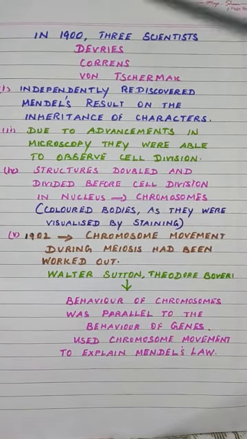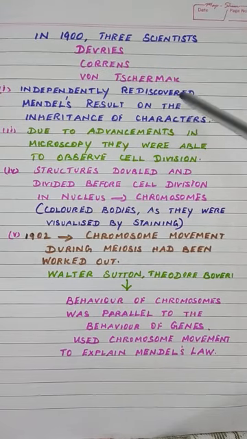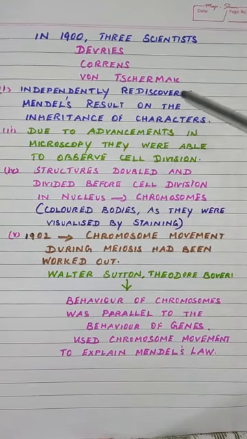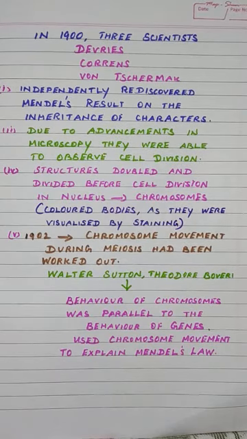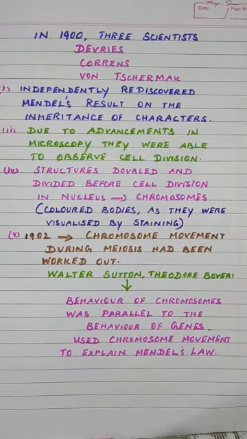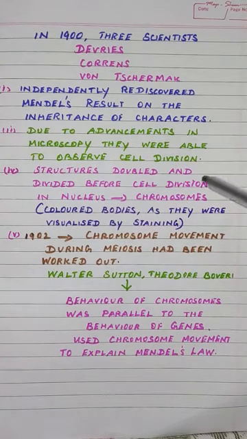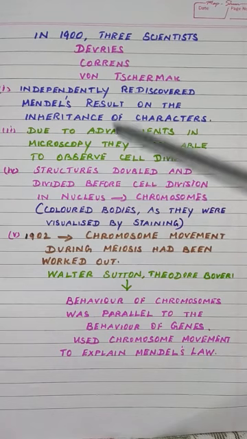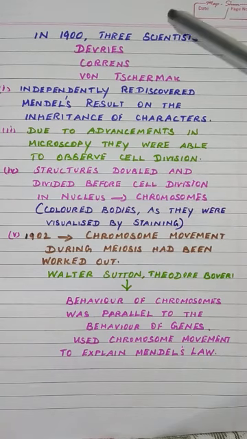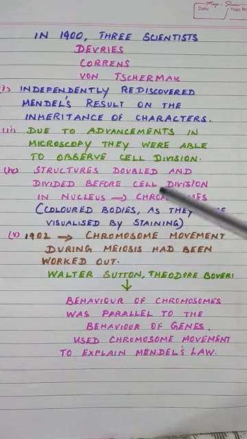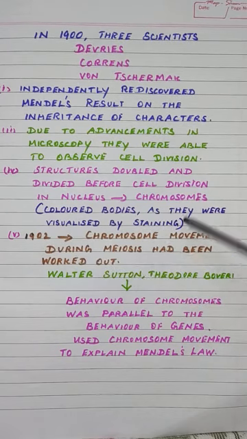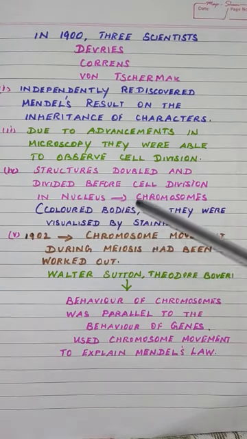So all these three scientists independently rediscovered Mendel's results on the inheritance of characters, and next, due to advancement in microscopy, they were able to observe cell division, and then they found the colored bodies, that is chromosomes. They doubled and divided before cell division. And in the year 1902, chromosome movement during meiosis had been worked out. They could understand the movement of chromosomes during meiosis.